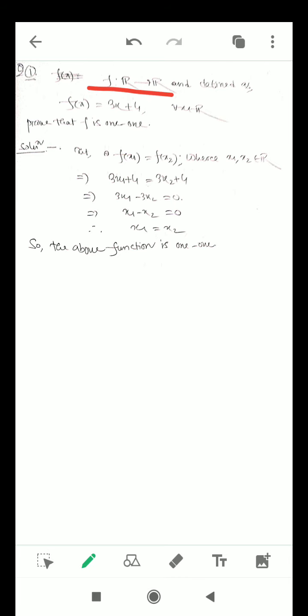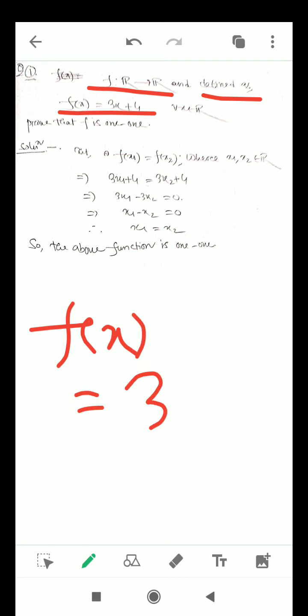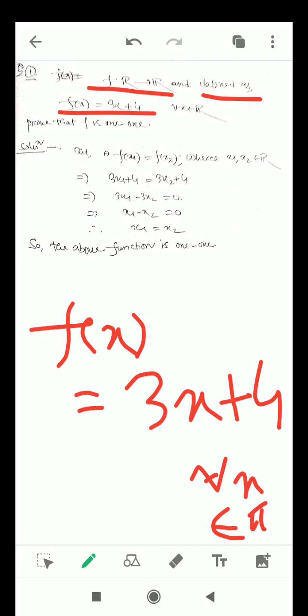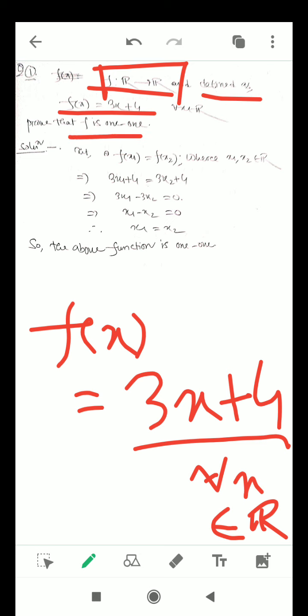Here f is a function defined as f(x) is 3x plus 4 for all x belonging to R. So f runs from R to R. R is the domain as well as the codomain, and f is defined as 3x plus 4. We have to find out whether f is 1-1 or not.